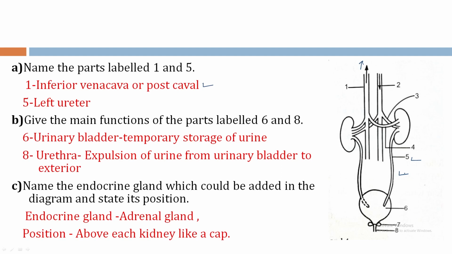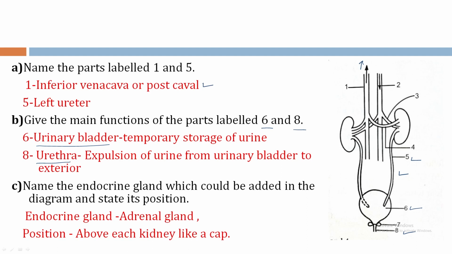B. Give the main functions of the parts labeled 6 and 8. 6 number is urinary bladder. Its function is to store urine temporarily. Then 8, it is urethra. Function, expulsion of urine from urinary bladder to exterior. So in the question it is mentioned part 6 and part 8. Don't forget to write what is part 6 and what is part 8.